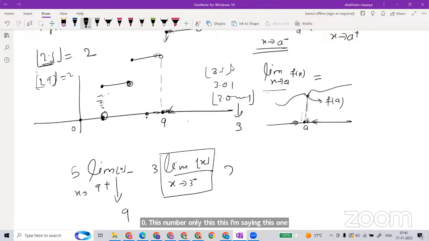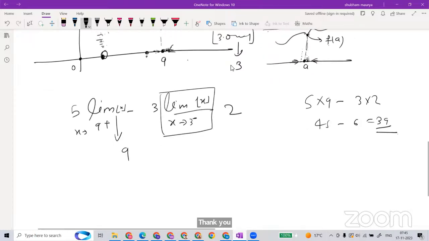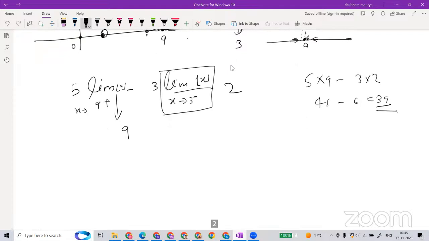So finally, 5 into 9 minus 3 into 2, which is 45 minus 6, which is 39. So this is the limit property. Now let's add one thing more, that is continuity.